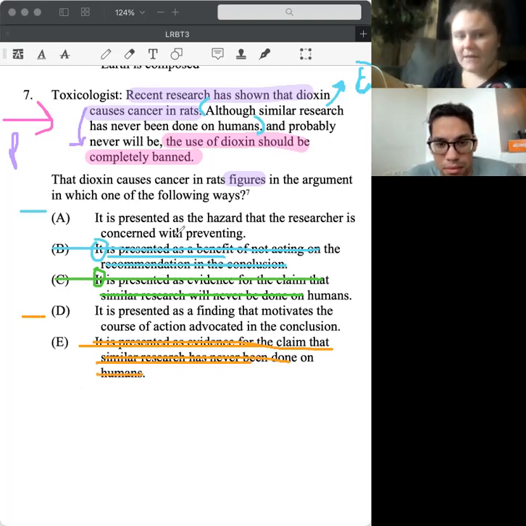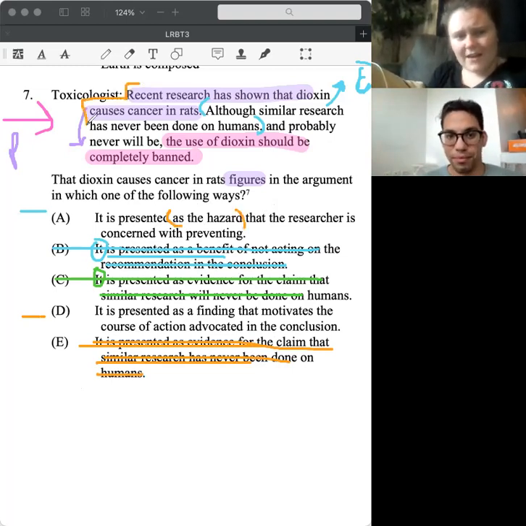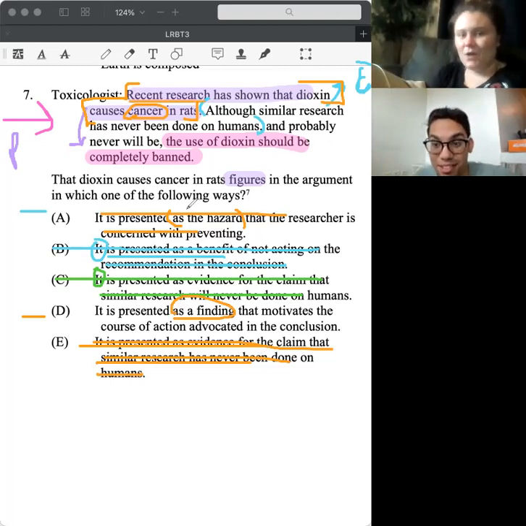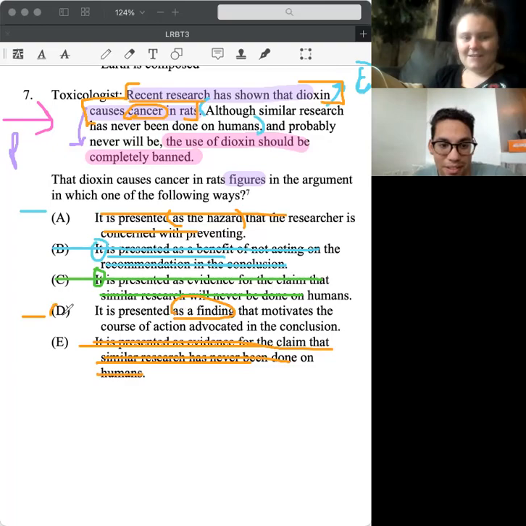I don't like A because it is presented as the hazard. The hazard, yeah. And like, is this whole thing the hazard? Like I really struggle to fit into like, well, I guess cancer can be a hazard, but this whole purple thing itself isn't a hazard. Yeah. Where it is presented as a finding, which I love how it even says as a finding, and we're talking about research. We don't always get this, but this finding definitely motivates why we shouldn't. So our answer is D. Excellent.